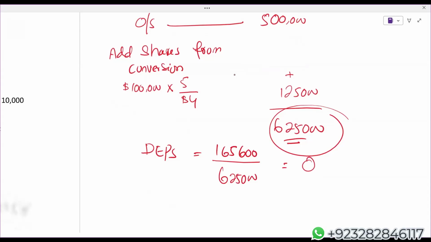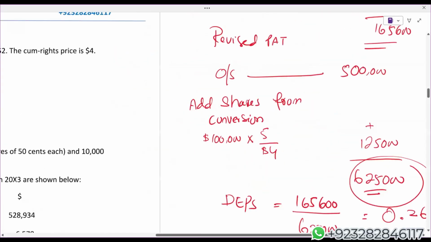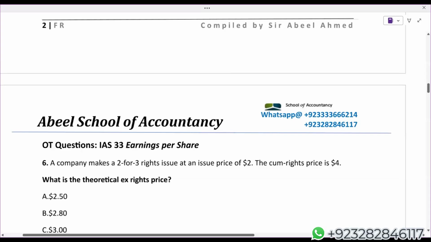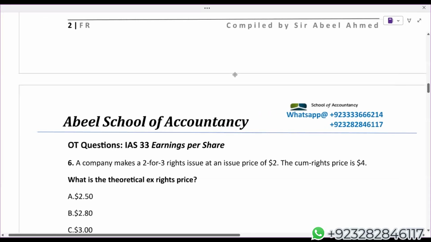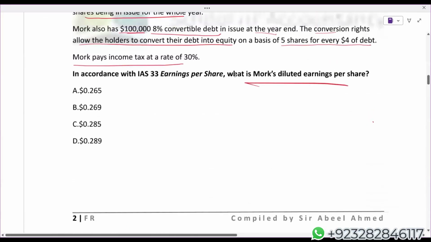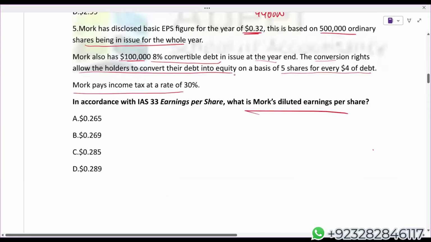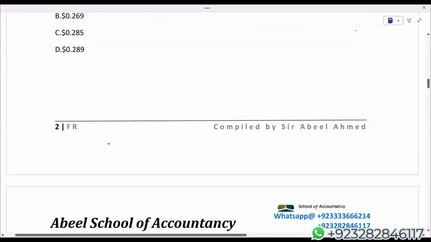Students, I'm getting 0.26496. Again, if you do not get the exact answer, always go for the nearest one. Can I say A? This is the closest one. Of course, yes.